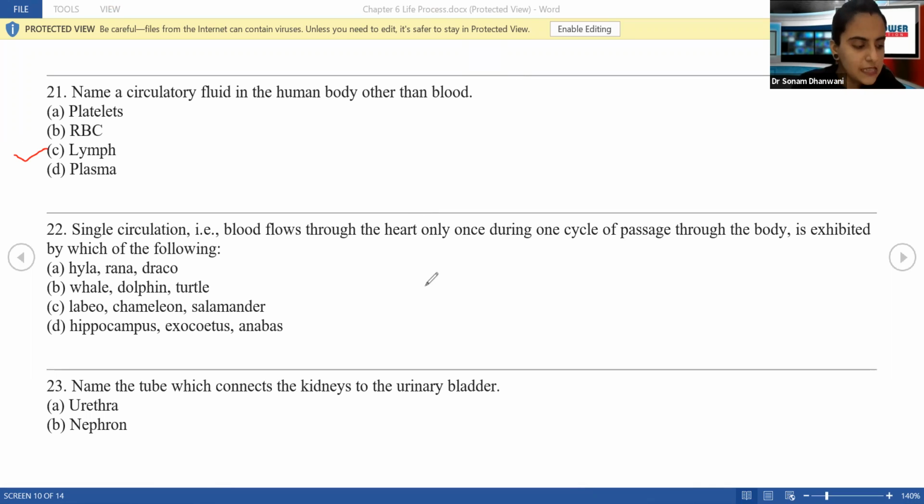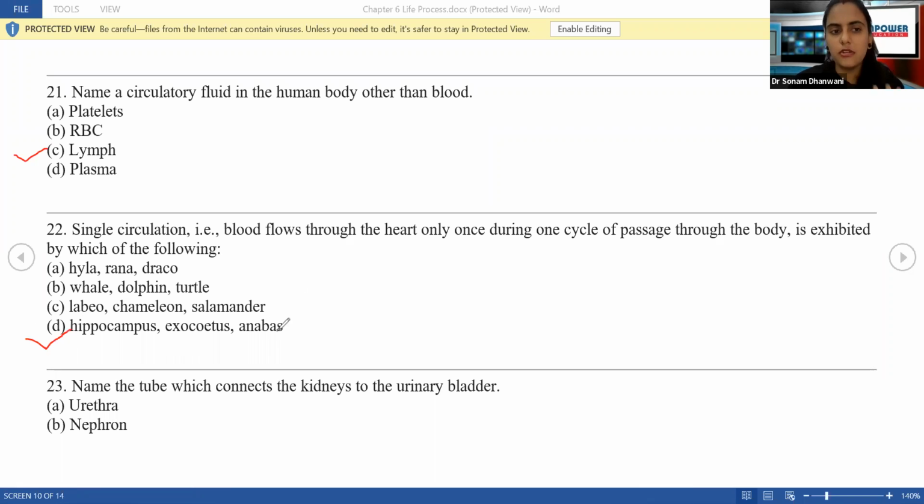Okay, next. Single circulation, that is blood flow through the heart only once during one cycle of passage through the body, is exhibited by which of the following? Okay. Yes, what is the answer to this? Now, in this, you all might feel that there are बहुत सारे ऐसे names which you've not come across or you've not heard. Don't worry, in the exams you all won't have ऐसे names जो पता ही नहीं हो बिल्कुल. So don't worry, it won't be that difficult. So the answer to this is hippocampus, exocytus and the anabis.